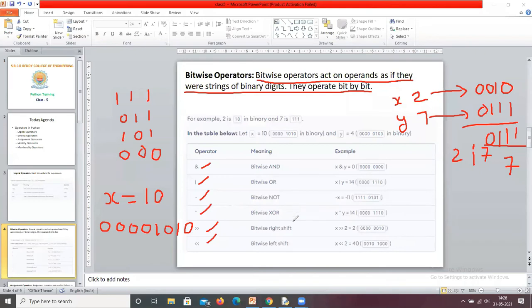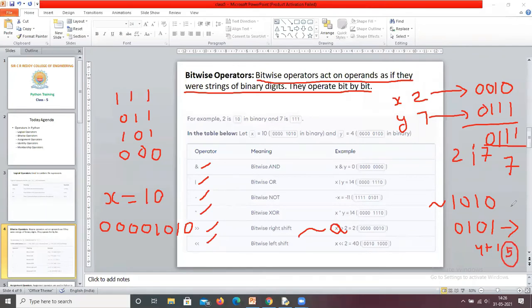Now, what is the negation of x? Normally we think like this: 1 0 1 0, this is the equivalent of 10. Negation is nothing but 1 is changed to 0, 0 is changed to 1, 1 is changed to 0, 0 is changed to 1, and this equals 1 plus 4, that equals 5.